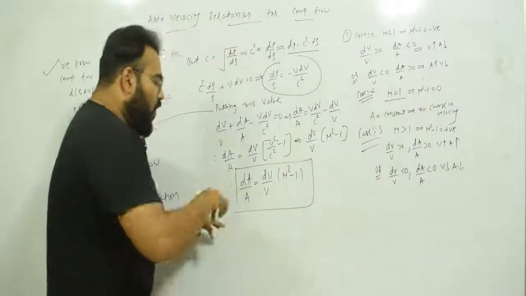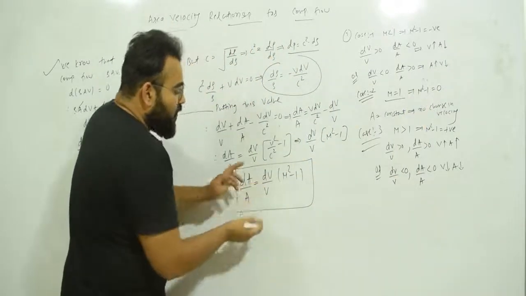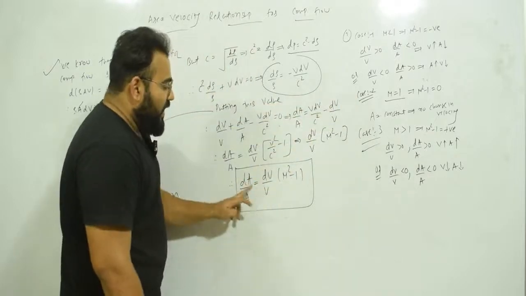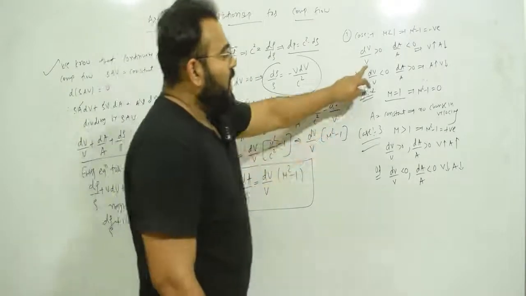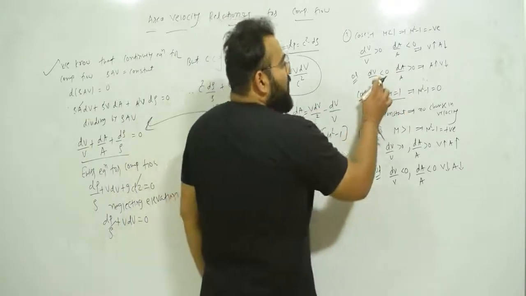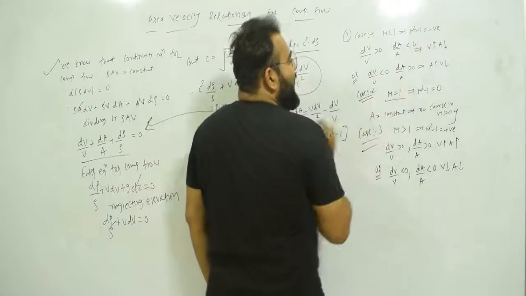Or what you can do here, negative sign. So now you can take another way also. Or you can take this dV upon V negative and dA upon A positive. So dV upon V less than 0 and dA upon A greater than 0. So what does it show? The velocity decreases, area increases.